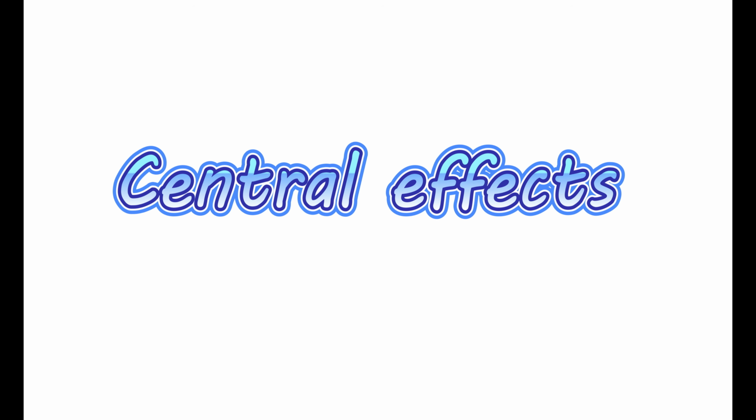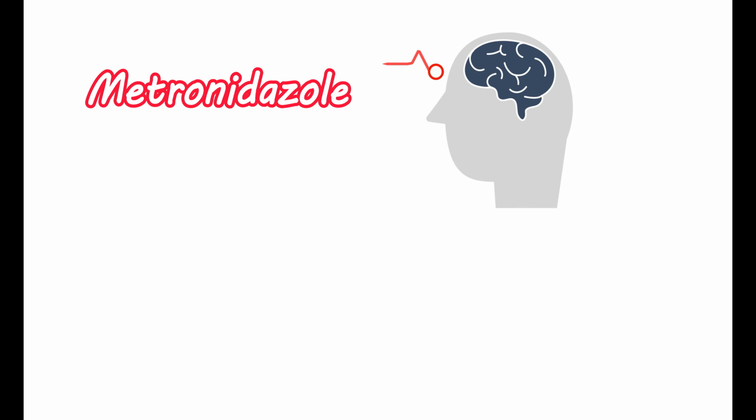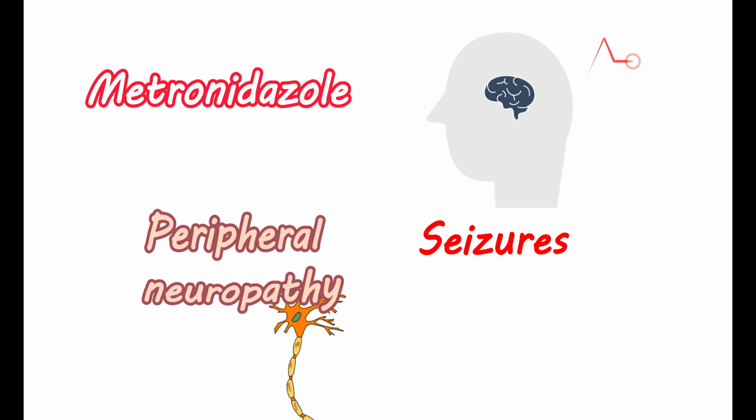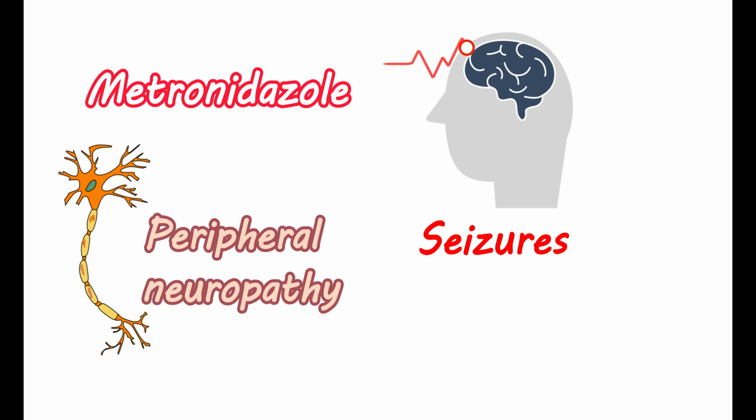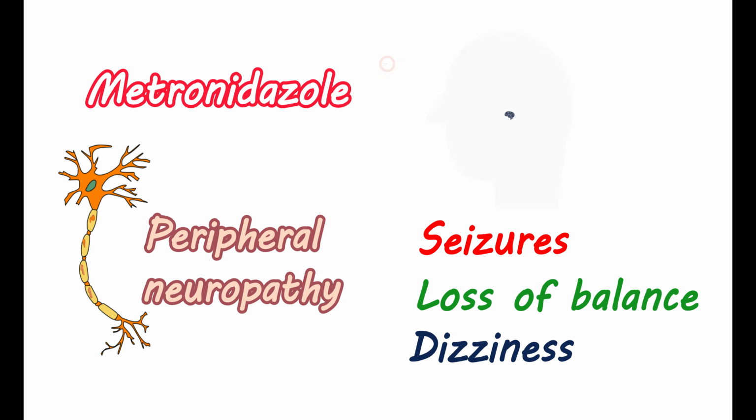Central effects. Never use the metronidazole at higher doses than recommended. Increasing the dose or using this medication for prolonged periods may increase the development of seizures. In people with a history of seizures or any neurological conditions, the use of metronidazole is not recommended. Another important effect of metronidazole is the development of peripheral neuropathy. This may result in the development of numbness and loss of sensation in the arms and legs. It can also produce a few of the central side effects, like loss of balance, dizziness, and confusion.